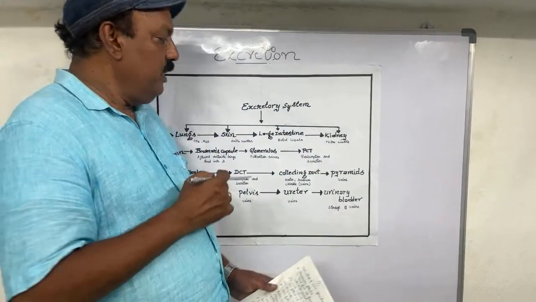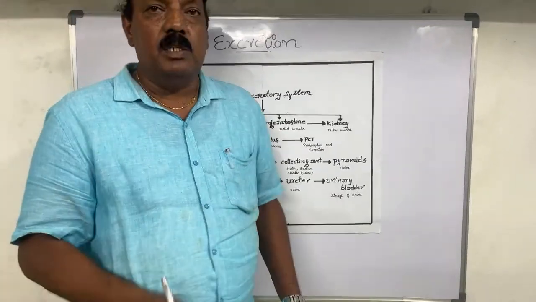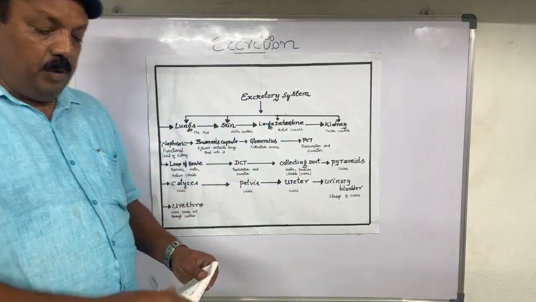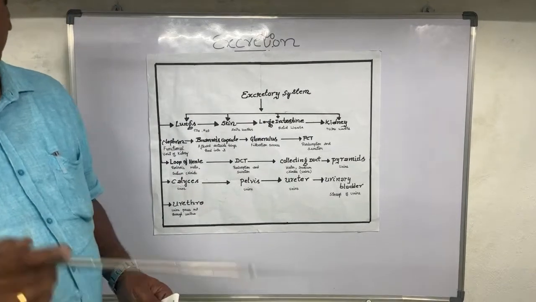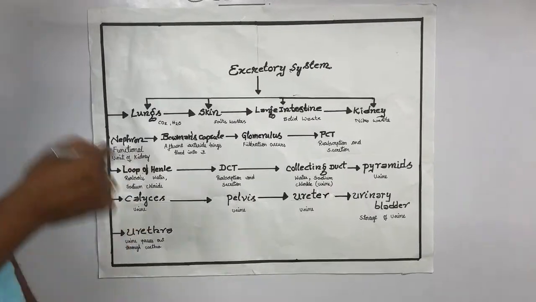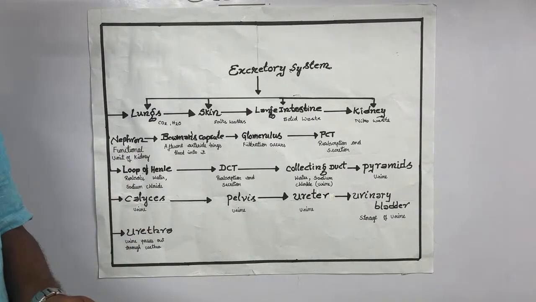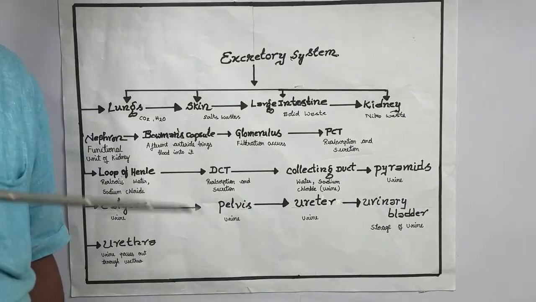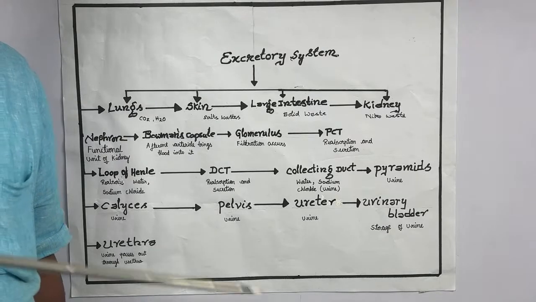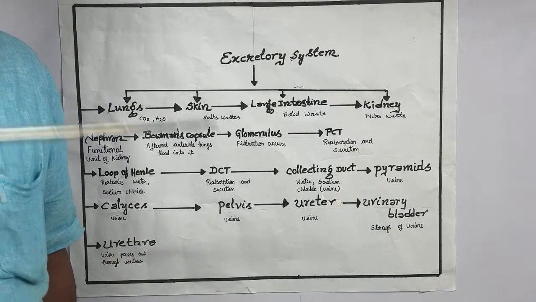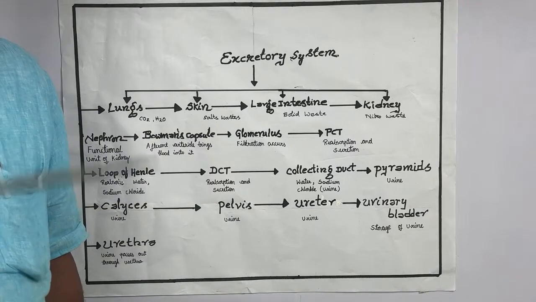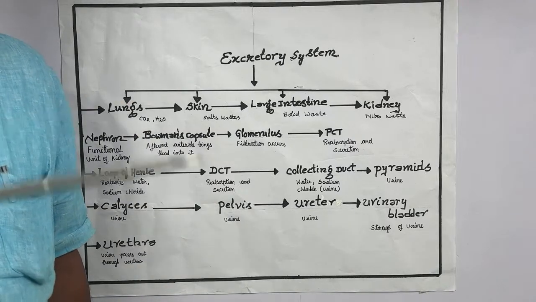Coming to the second stage of urine formation, which is tubular reabsorption: the primary urine we got in the glomerulus is almost equal to the blood. What is the difference between glomerular filtrate and blood? The presence of RBC is not found in the glomerular filtrate, but it is found in the blood.